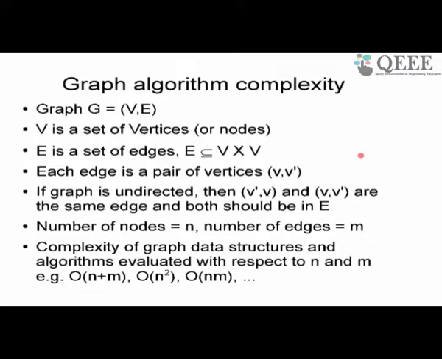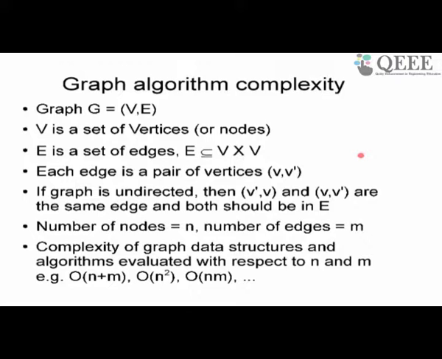Graph algorithms can typically be order n, they can be order m, they can be order n plus m, right? Now why are we writing order n plus m? Because m may not be related, it may not be easy to relate m in terms of n. M can be order n. If m is order n, then order n plus m is just order n. M may be order n square, in which case order n plus m is order n square. M may also be somewhere between n and n square, it may be n log n for example, in which case we have order m, which is order n log n.